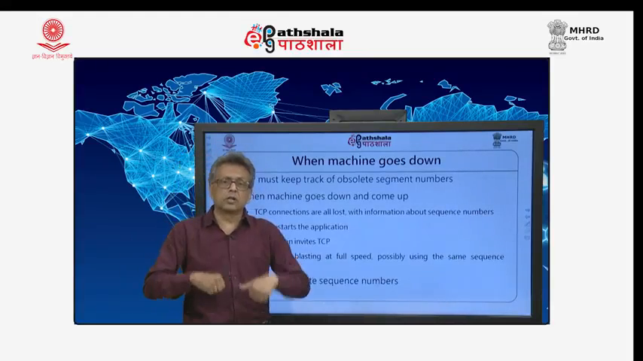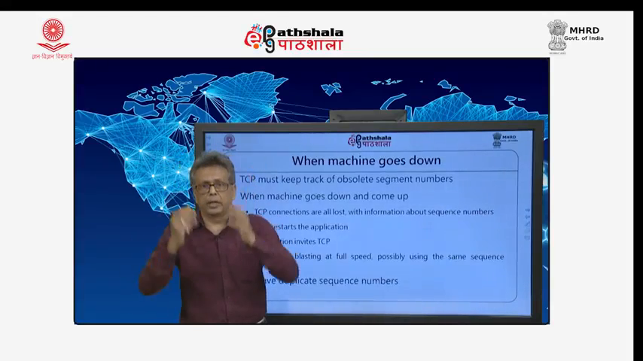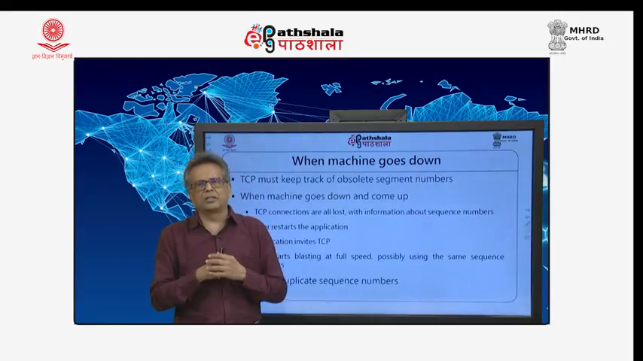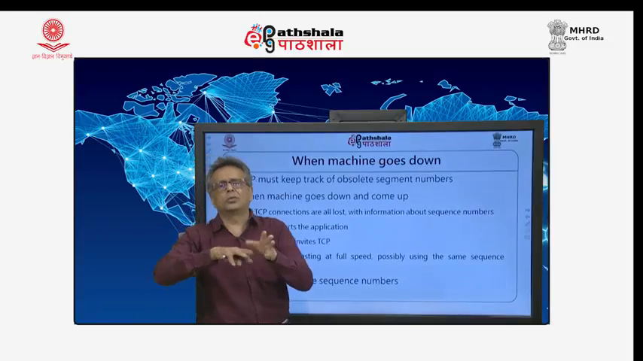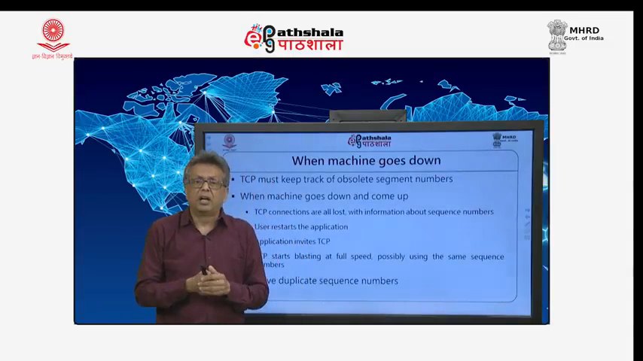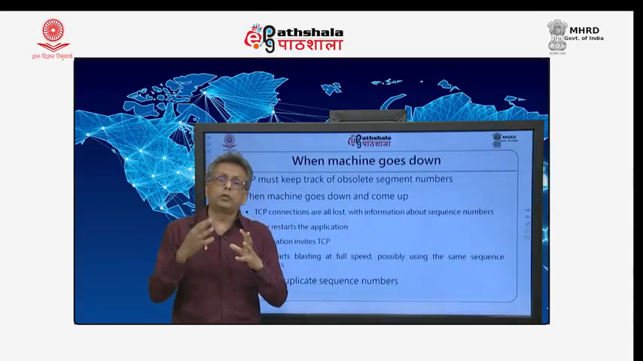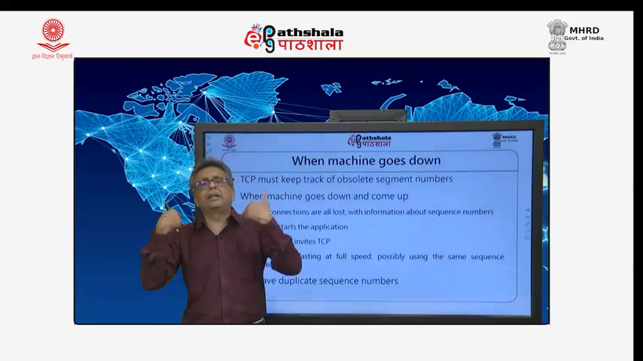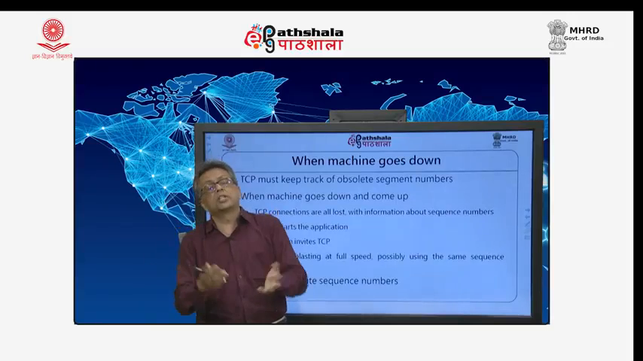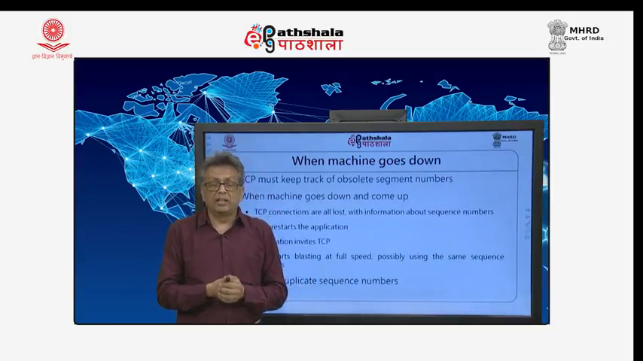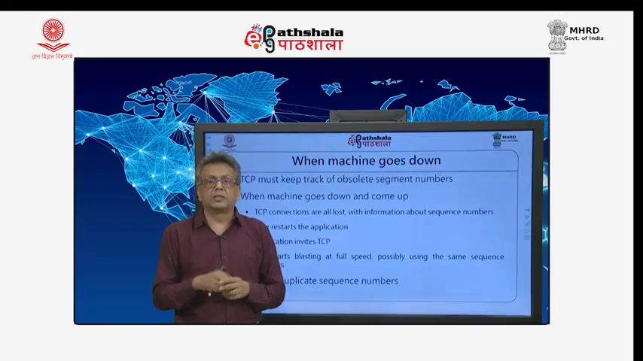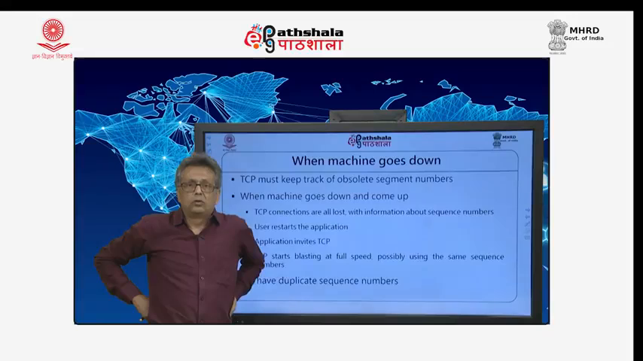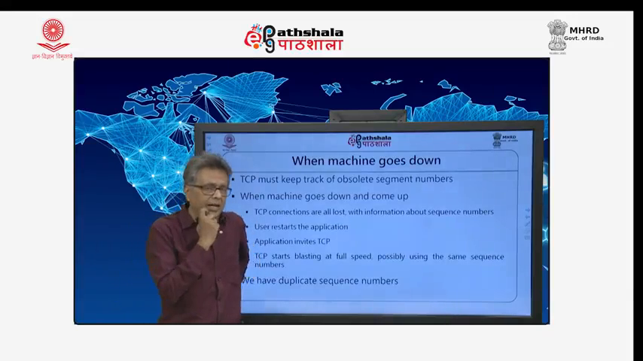What if the machine goes down and comes up again and starts working? The user will start applications, and the applications start TCP to send packets one after the other, and TCP may unknowingly use the same sequence number, because it has lost all that memory. It will resend new packets probably with the same sequence number, and you will have 2 different packets with the same sequence number roaming around in the internet. So, that is again a problem. How to handle that?